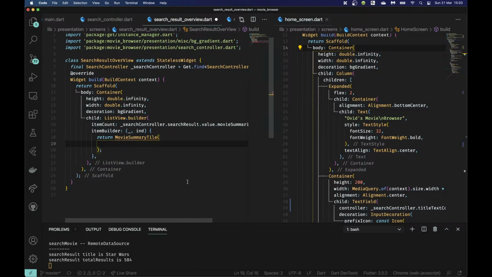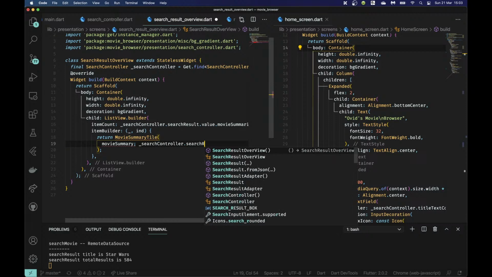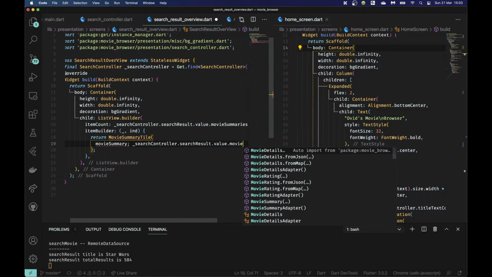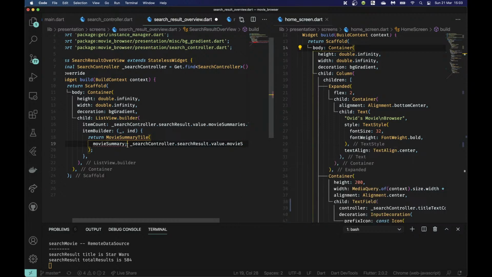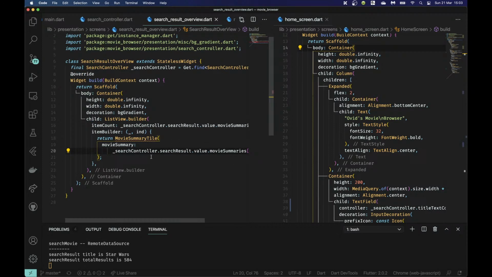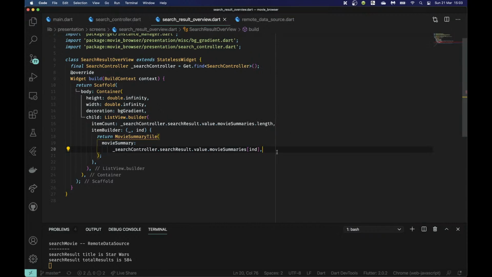And this will take a movieSummary of searchController.searchResults.value.movieSummaries. I was wondering why it's not auto suggesting it to me. Summaries ends here, right? And I don't need this open anymore.